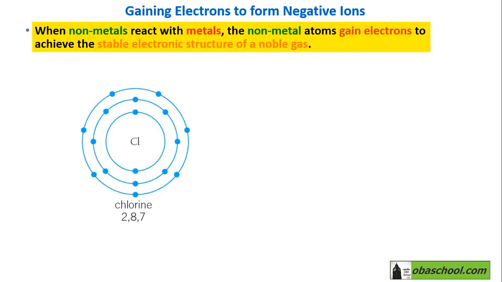Let's take an example here, which is chlorine. Chlorine, for example, has the electronic structure 2,8,7. This means that it has 2 electrons in the first shell, 8 electrons in the second shell, and 7 electrons in the last and outermost shell. And it is in group 7 of the periodic table.